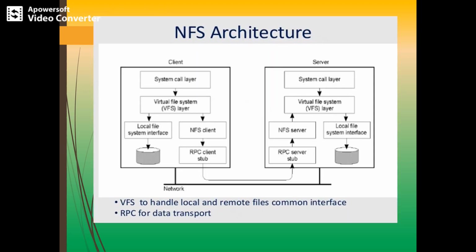And this is an NFS architecture. You can observe that the client and server are trying to communicate over the network, and each of them has a VFS, or virtual file system layer, and there is an NFS client which is interacting with the RPC client stub, which moves the message to the server. So VFS is used to handle the local and remote file common interface.